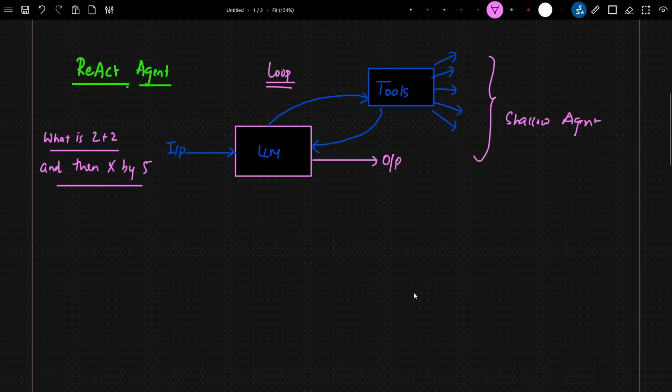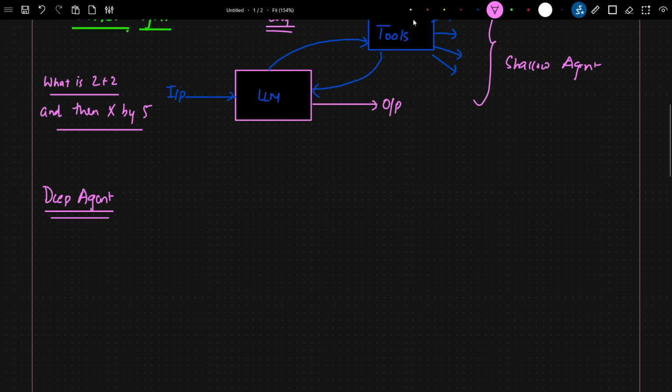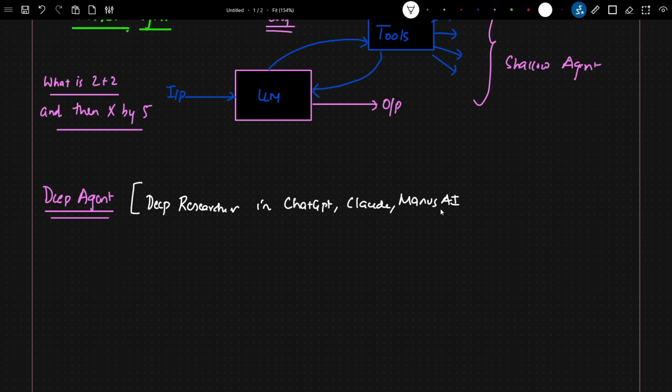Now, in the case of a deep agent, it works completely differently. We don't call this a shallow agent because this is completely different. Now we'll try to understand how a deep agent works. Some examples of deep agents are the deep research agent in ChatGPT, Claude, and I hope everybody has also heard about Manus AI. We are also coming up with a product called Zenodox, and there also we are developing this deep agent.